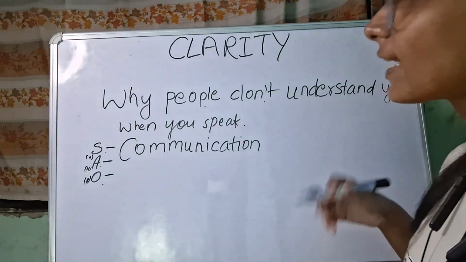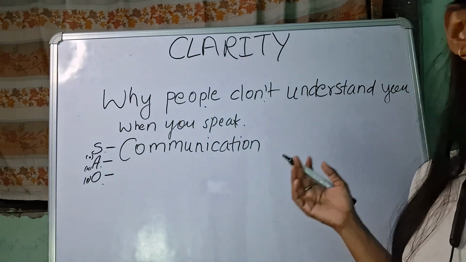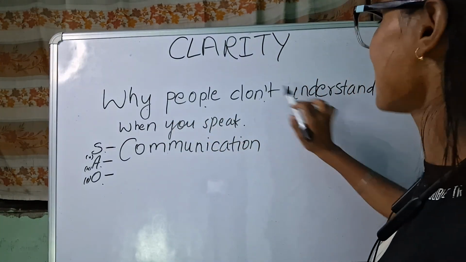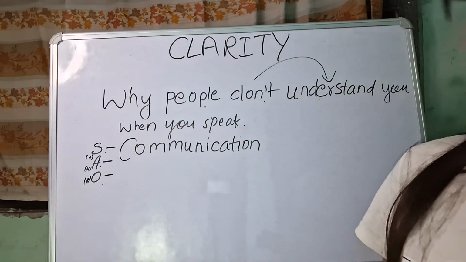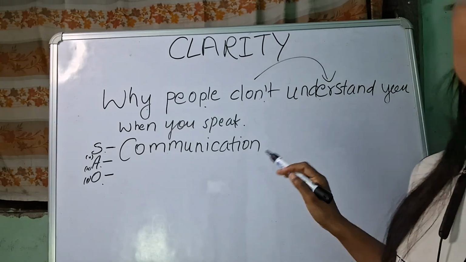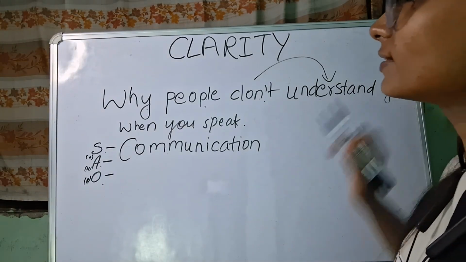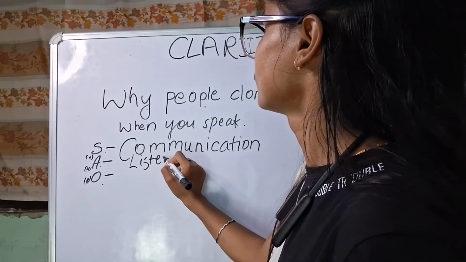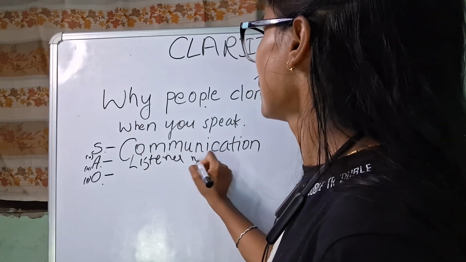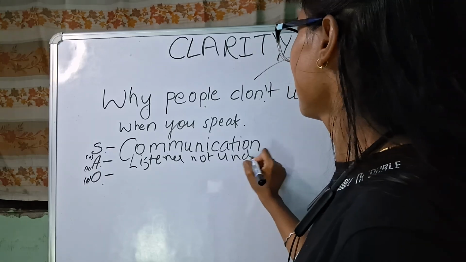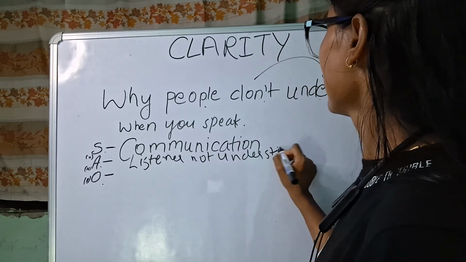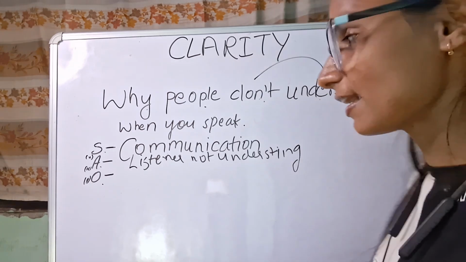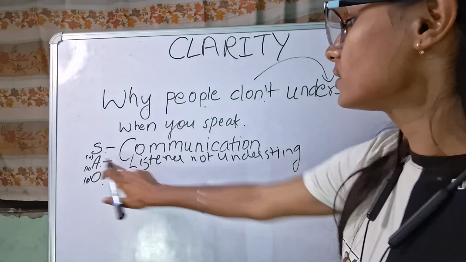Now what kind of angle is provided? Why people do not understand? This is the angle: the listener is not understanding. When you talk or speak, the listener is not understanding. This is the angle.